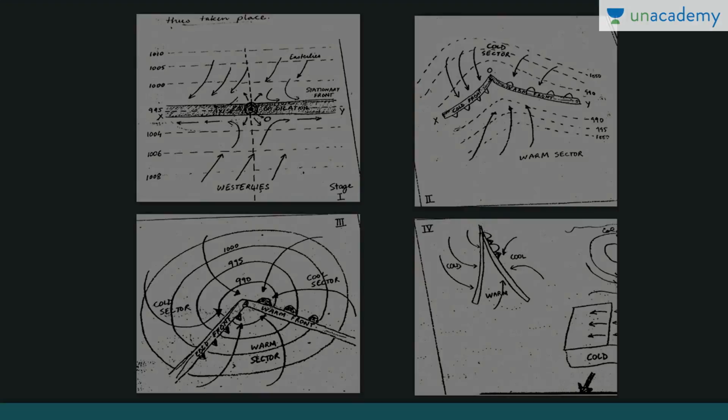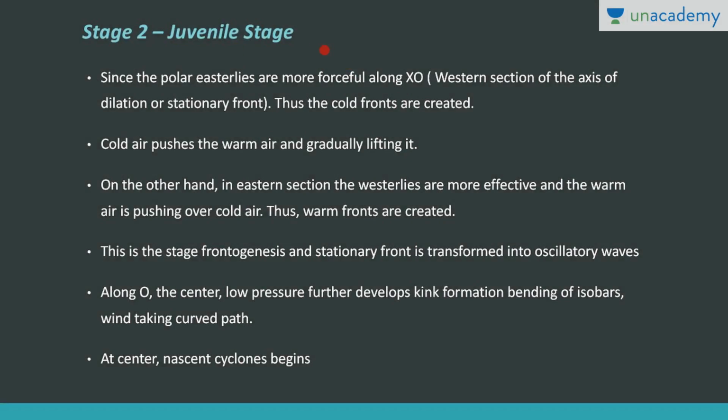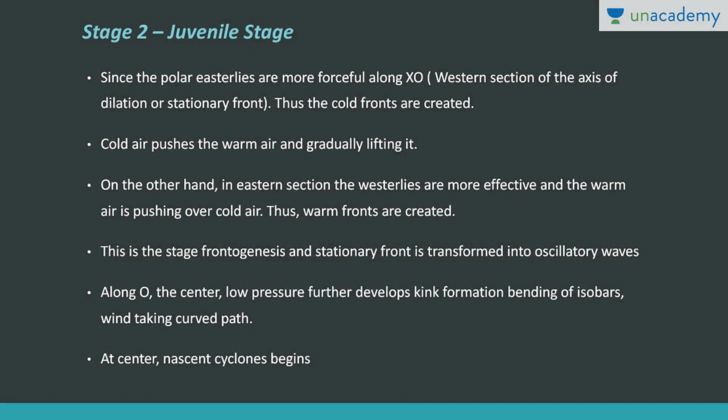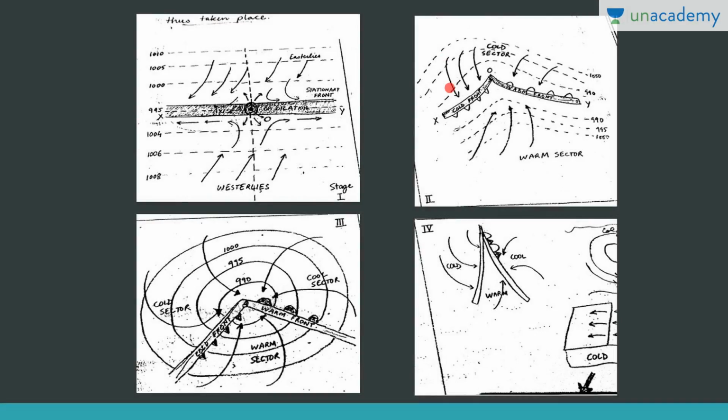Okay, now in the second stage, that is the juvenile stage, here the cyclone starts developing. Since the polar easterlies are more forceful along the western section, that's what I told you, here the cold air mass is more active, right? And here the westerlies are more forceful, so here the warm air mass is more active, right? So what will happen? Cold air will push the warm air and gradually lift it. Here the cold air mass will push the warm air, right? And that's why a cold front will be formed.